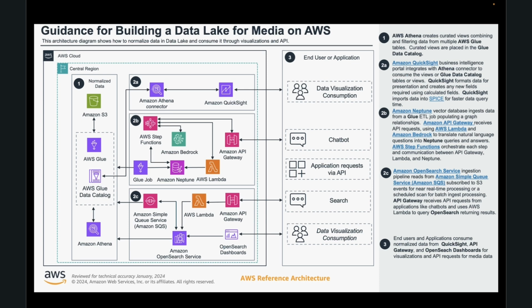Once you've saved the event data, batch data, and media assets to the data lake, you can consume them in different ways. You can use Amazon QuickSight to visualize data in the data lake, creating charts and visualizations. You can also use Neptune, Amazon Bedrock, and API Gateway to create a chatbot interacting with this data. You can also use OpenSearch and API Gateway to create a search interface, allowing you to use natural language search to search for assets, rights, or title data as an example.